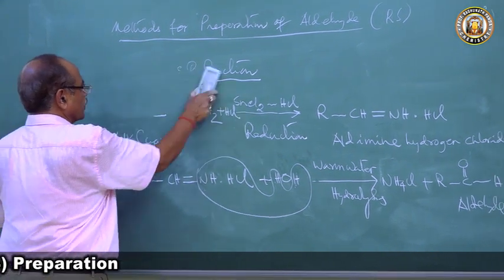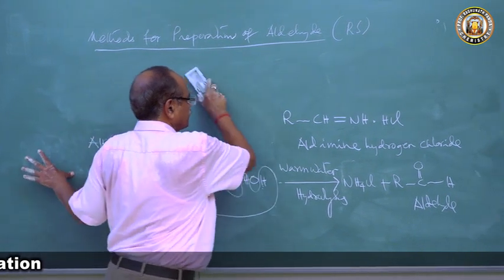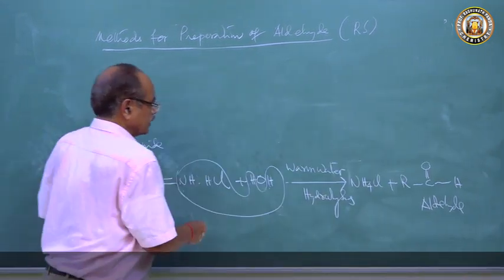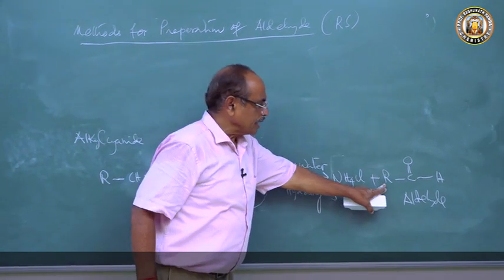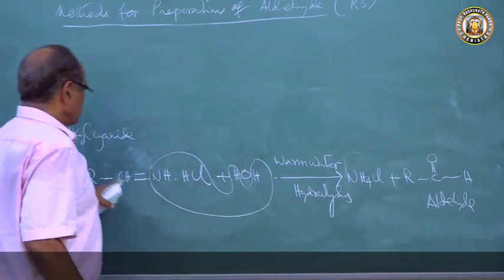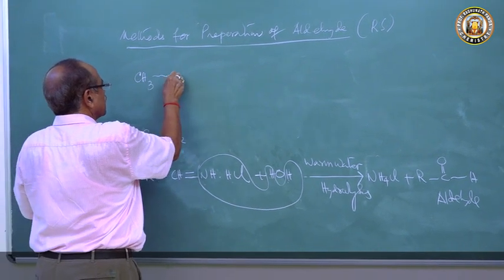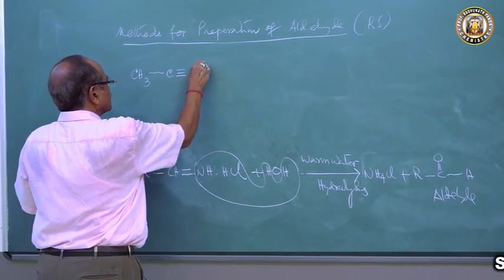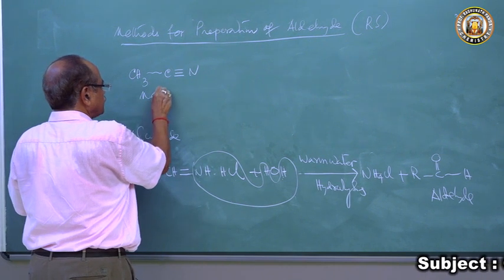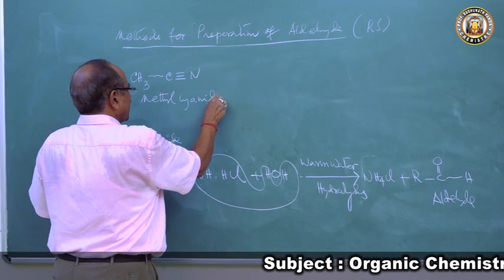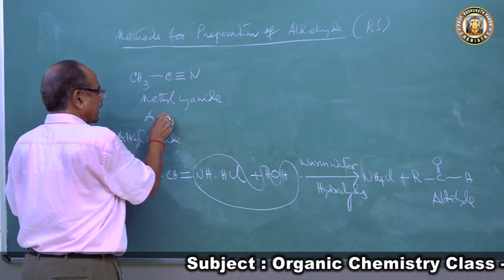Now suppose you want to prepare acetaldehyde. In place of R, we will take CH3, so we take CH3CN, which is methyl cyanide, and its other name is acetonitrile.